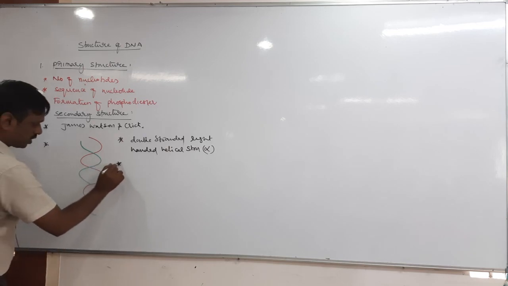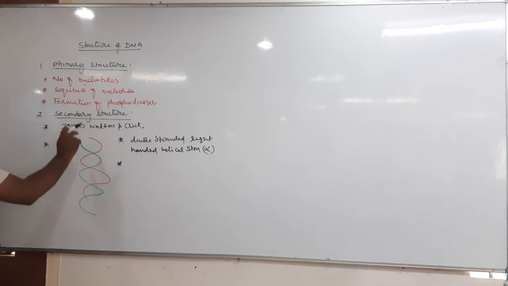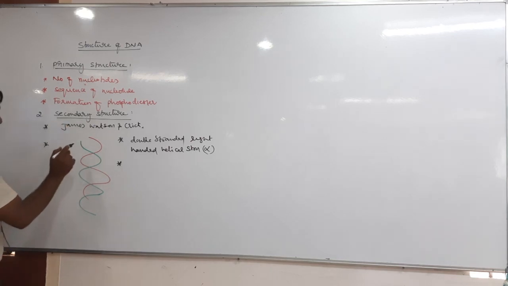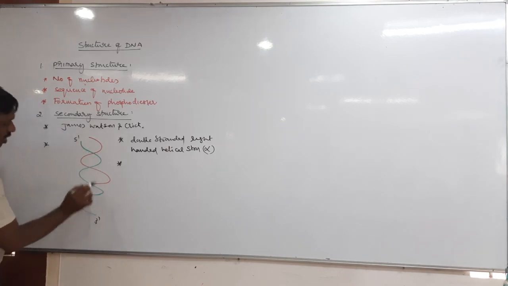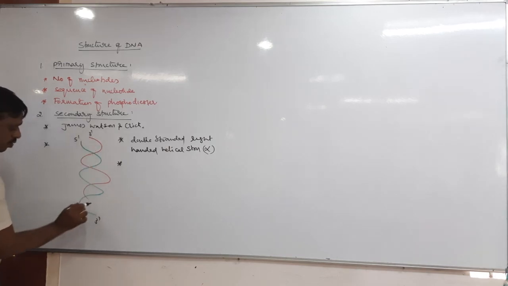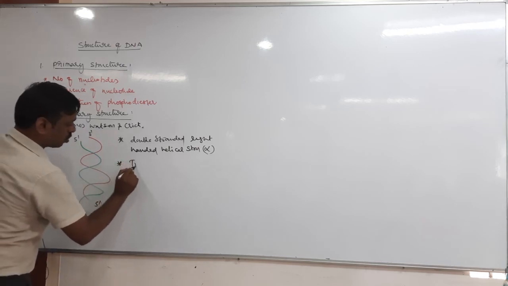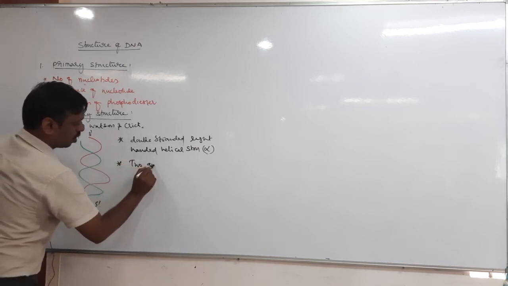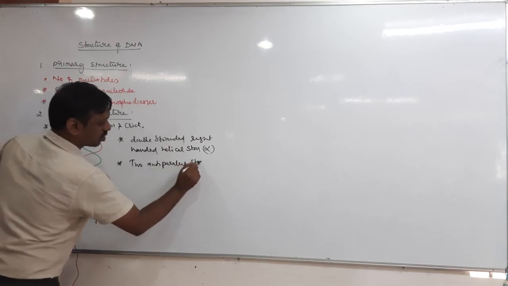Next, second point. It is double-stranded, which means two strands. So DNA has two strands. One strand runs from 5 prime to 3 prime, and the other strand runs 3 prime to 5 prime. So these two strands are anti-parallel to each other. Therefore, DNA contains two anti-parallel strands.